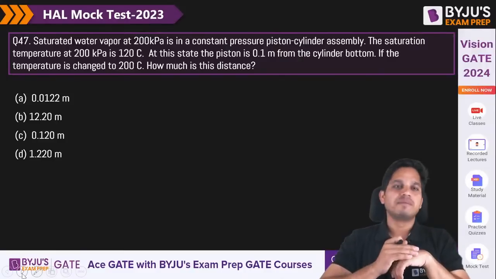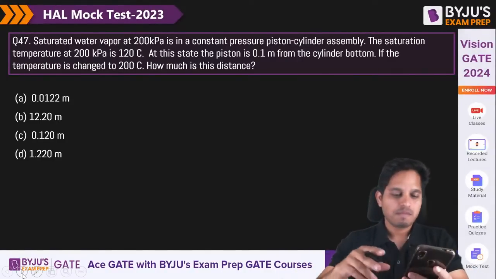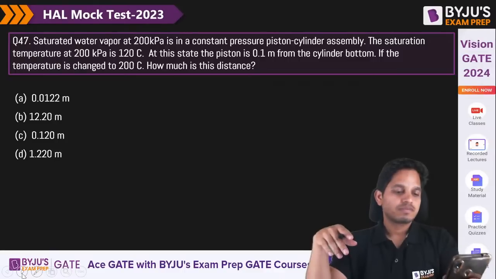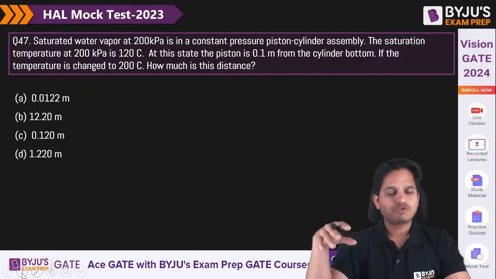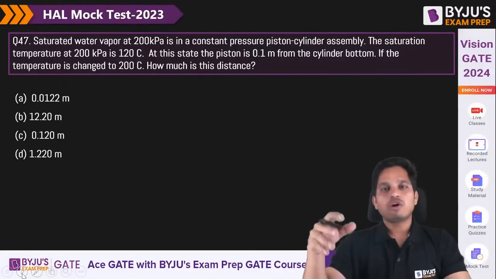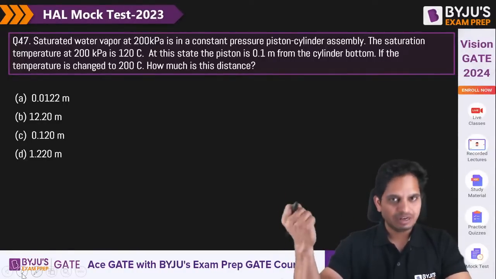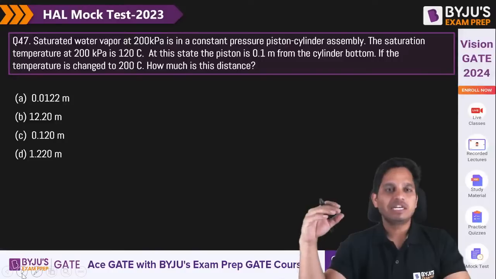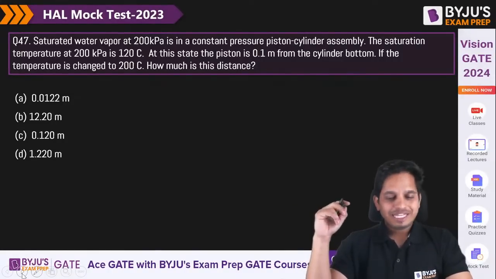Yeah, this is the question. Saturated water vapor, this was on which one? This was on the free app class, the last one I took yesterday. Because on the app also we keep coming up with different series, free series as well, and the paid one, I am starting that Vision Batch today.